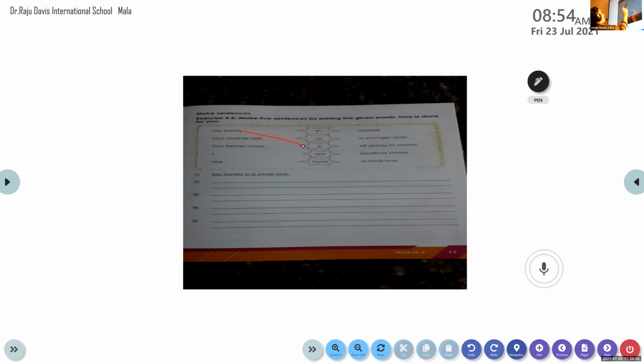My family is a bank. Is it right? Is my family a bank? No. Is a younger sister? No. Is all going to school? No. Bedtime stories? No. A small one. Yes, it makes some sense, right? My family is a small one. So we have connected the given words, selected the apt ones and connected them together to make a sentence.